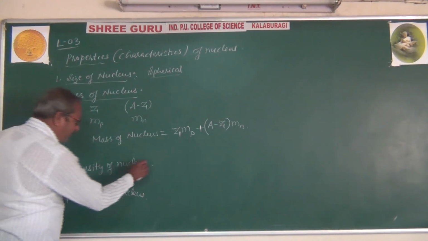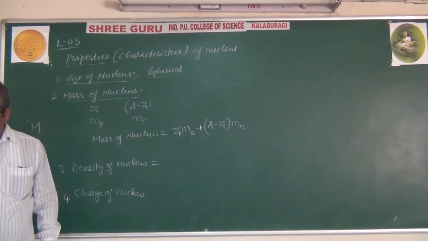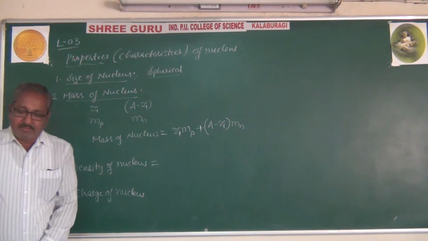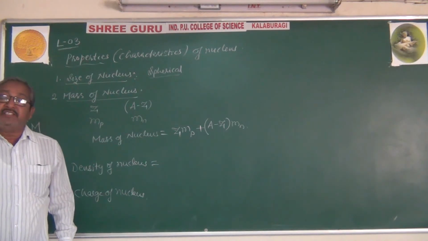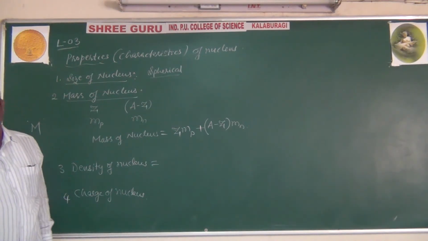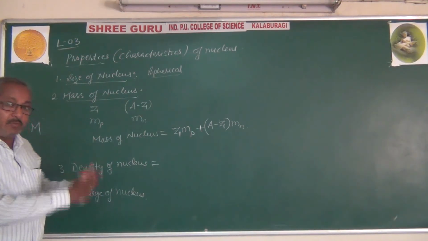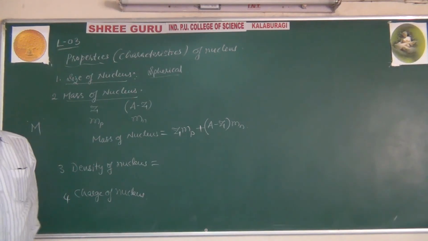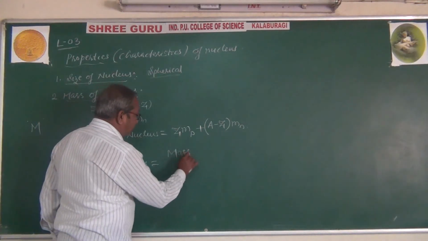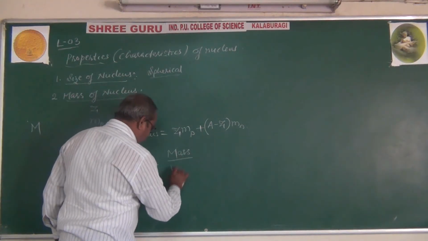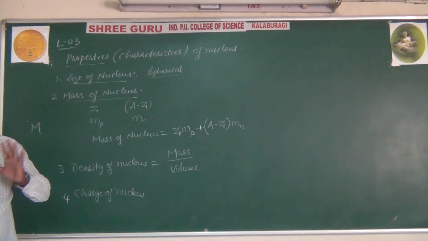Then next is the density of the nucleus. As you already know, you may have learned in primary classes or in high school, that is density, mass density, which is mass per unit volume. Here also it is mass per unit volume. So nuclear density is defined as mass per unit volume, that means mass divided by volume.